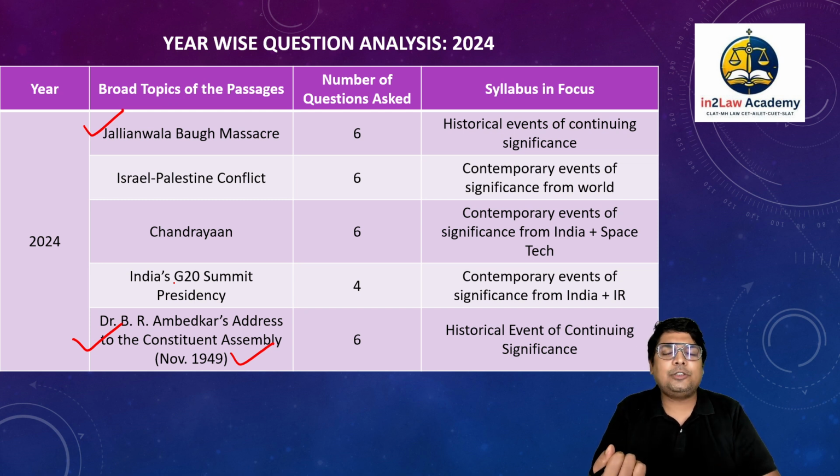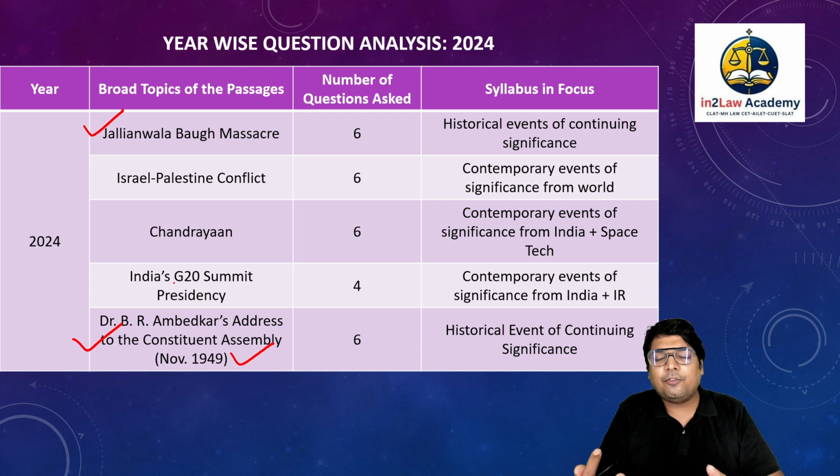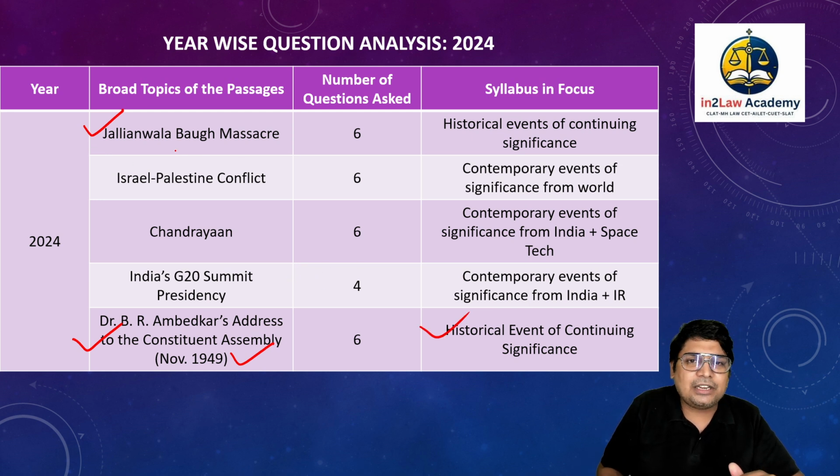Lala Lajpat Rai's address to AITUC as the president of AITUC, or I Have a Dream speech, or Pandit Jawaharlal Nehru's 15th of August 1947 speech, right? These are some of the most famous speeches. And one such was asked as a passage, so historical event of continuing significance, right? And Jallianwala Bagh, again, historical events of continuing significance. So all of these are quite important.